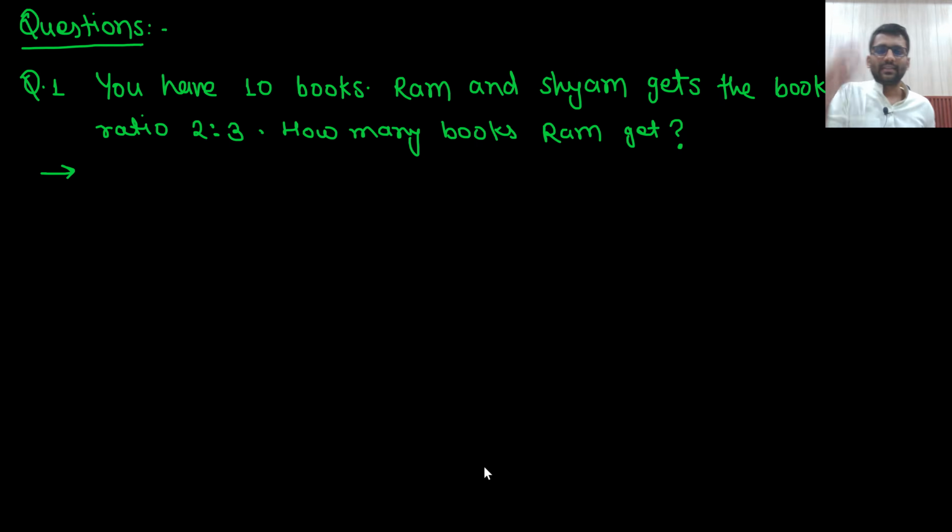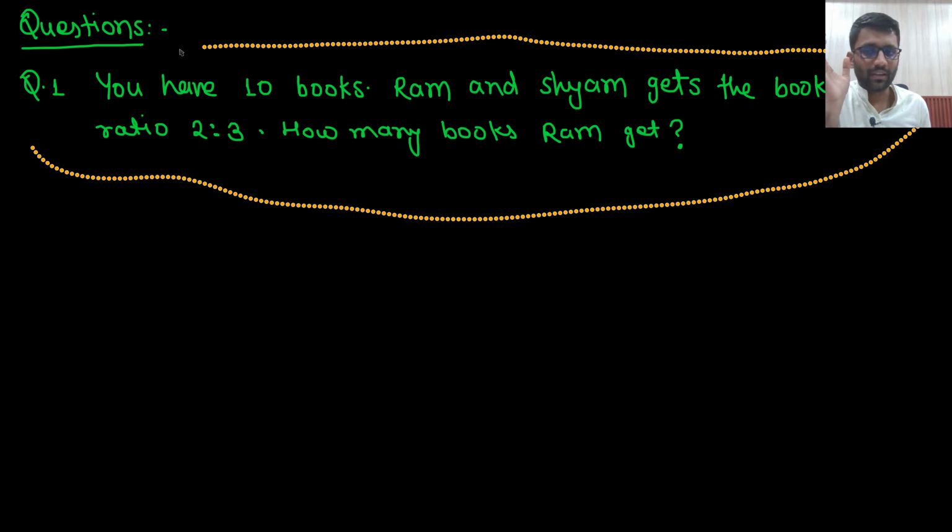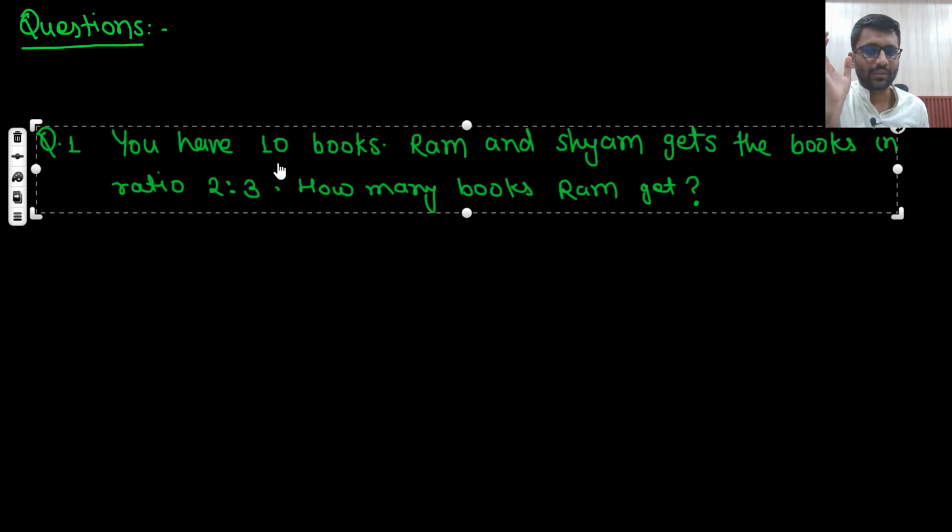Okay. Let's see some questions. You have 10 books. Ram and Shyam get the books in the ratio of 2 ratio 3. How many books will Ram get? These are very easy questions, and don't skip the video completely because we will see good questions as well. These are just for building your basics. In the end you will see a lot of good problems.